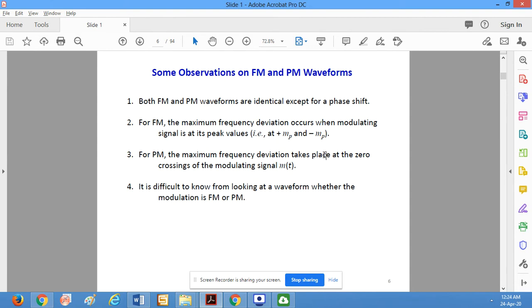Today we'll start with some observations of the frequency modulation and phase modulation waveform. Both PM and FM waveforms are identical except for a phase shift. In the phase modulation, we have a phase shift.